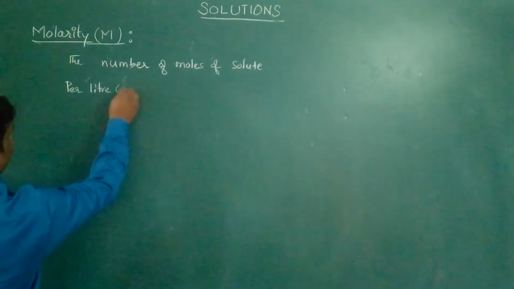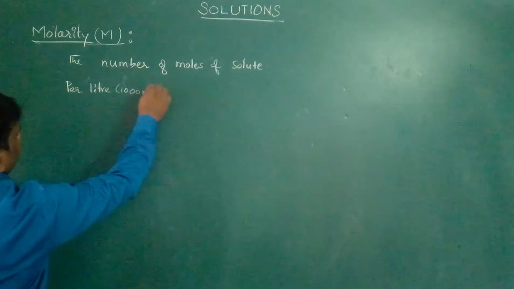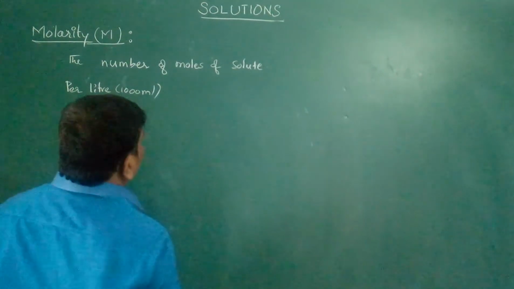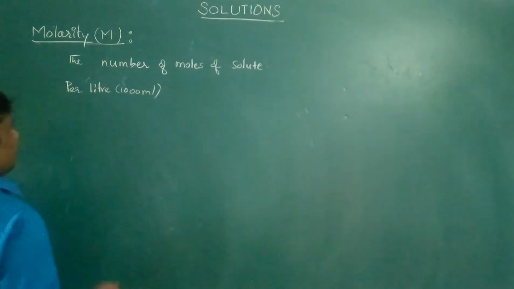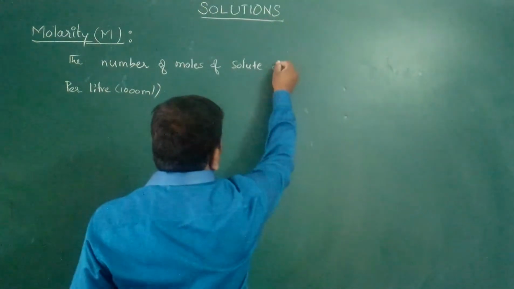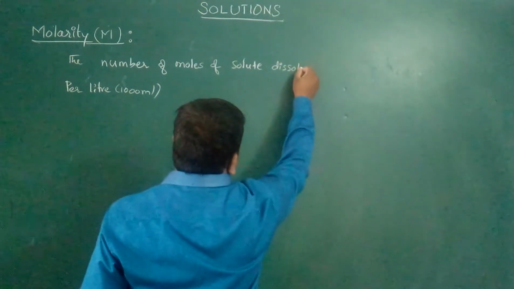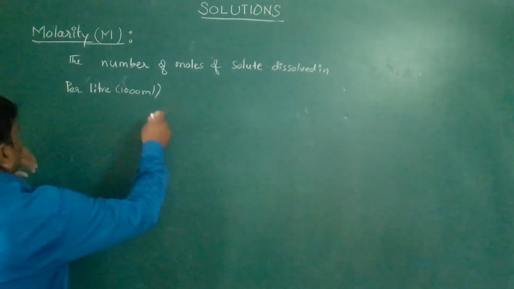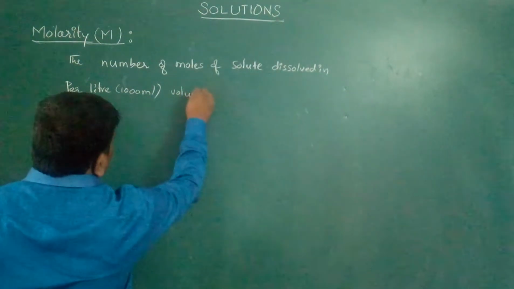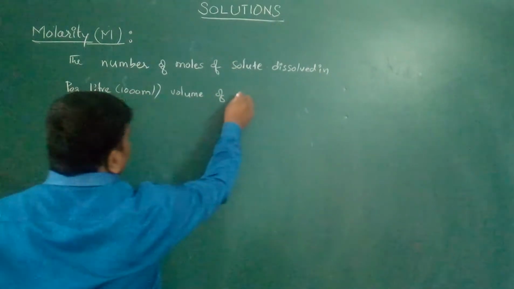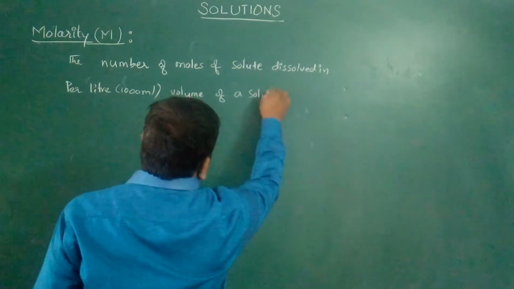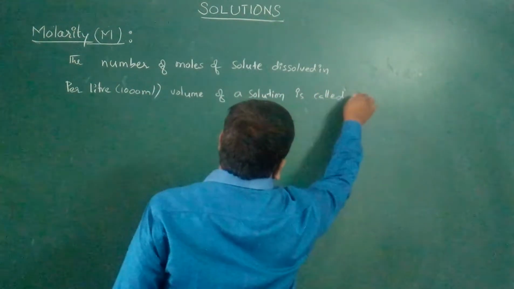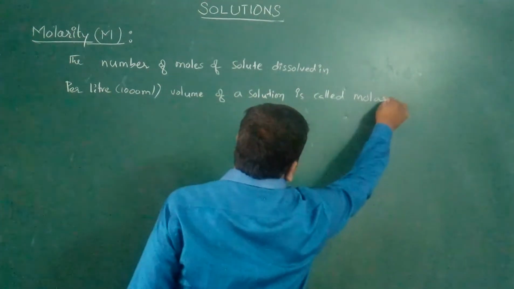Per liter is 1000 ml. The number of moles of solute dissolved in per liter volume of a solution is called molarity. Very important definition.